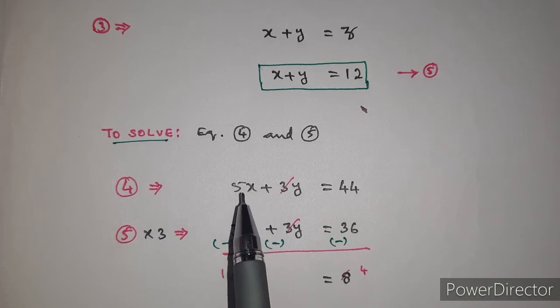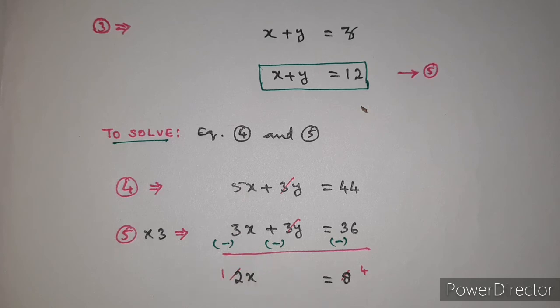Now simplify: 5x minus 3x is 2x, and plus 3y minus 3y cancel. Then 44 minus 36 is equal to 8. We get 2x is equal to 8. If you simplify, 2 ones are 2, 2 fours are 8, so we get the value x is equal to 4.